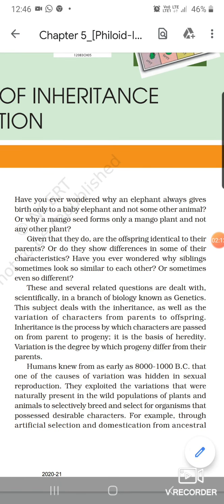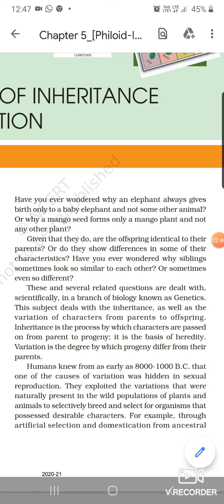Now, have you ever wondered why an elephant always gives birth to an elephant baby only and not any other animal, and why the mango seed gives rise to only a mango plant but not any other plant? This means the offspring have characteristics similar to the parents. They also show some differences. That is why siblings are not similar to each other; they show certain differences with each other.